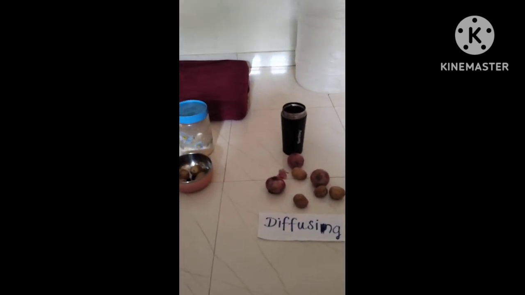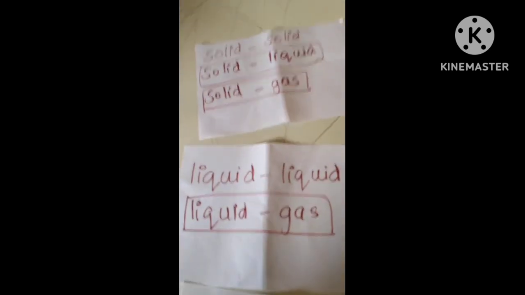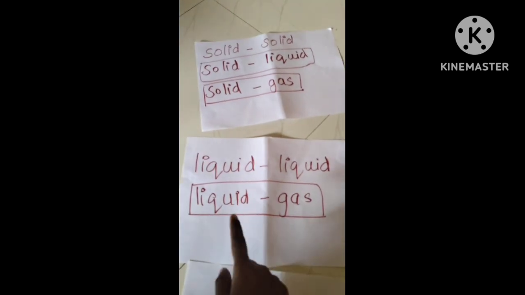So first we will talk about the general dissolving for the three states. This dissolving combination could be solid and solid, solid and liquid, solid and gas. You can dissolve all of these. Then liquid and liquid, liquid and gas. Gas and solid, already you have that.